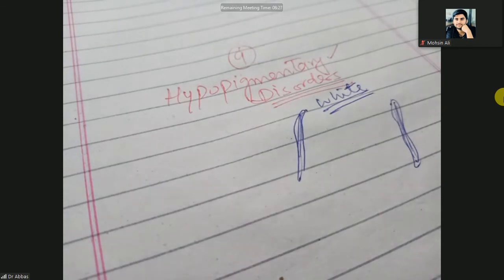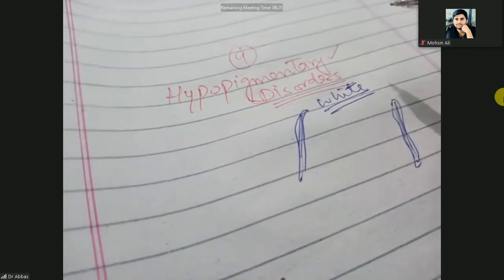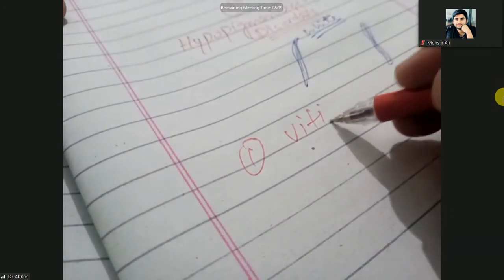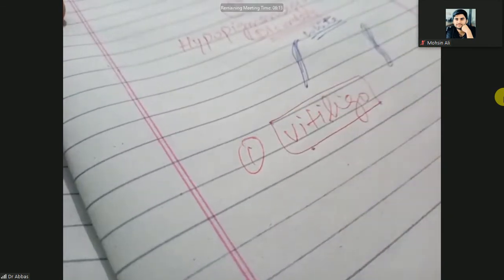So the first hypopigmentary disorder is vitiligo.